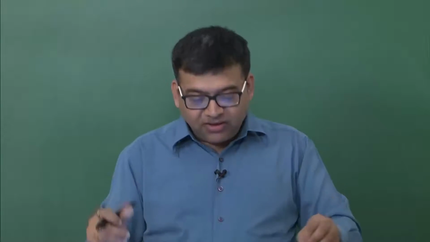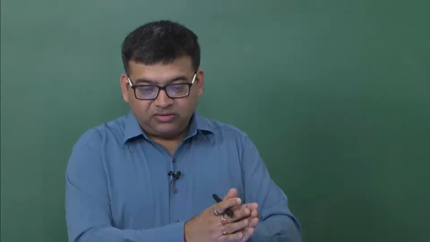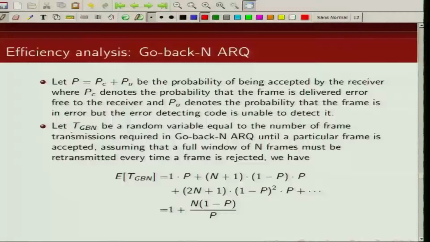If the error happens in the beginning of the block, then we need to remember in go back N we backtrack and start retransmitting the packet from the sequence which has been received incorrectly. So the worst case scenario would be if at the start of this window we receive the first packet itself incorrectly, then we would retransmit the next N packets. So T sub GBN denotes a random variable which is equal to the number of transmissions required in go back N until a particular frame is accepted.